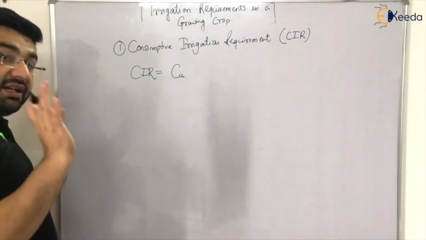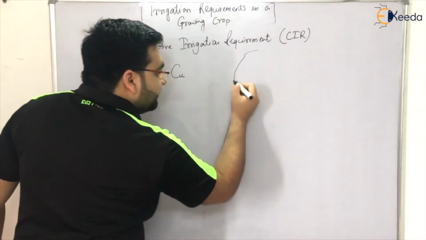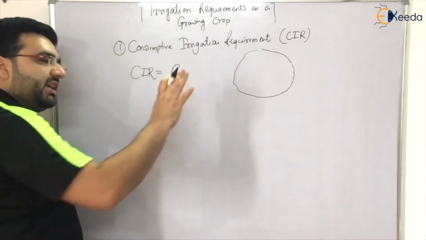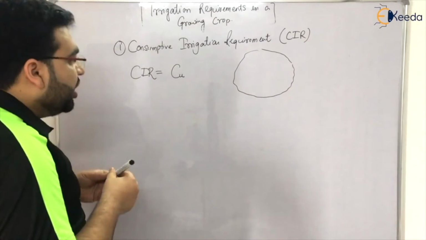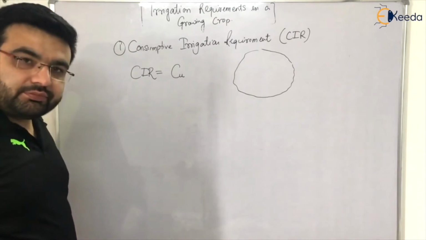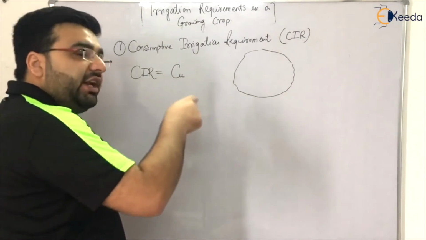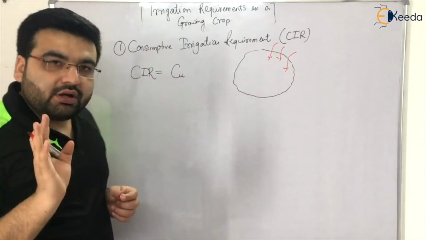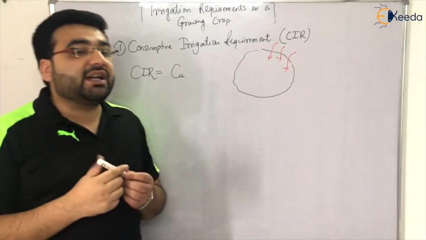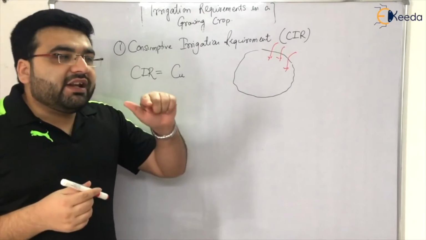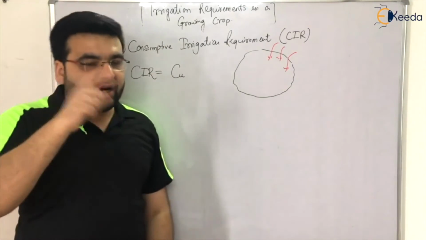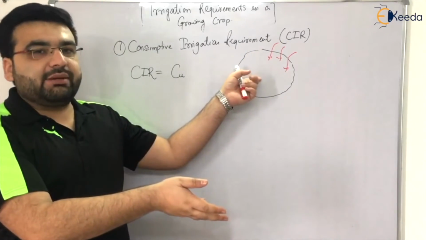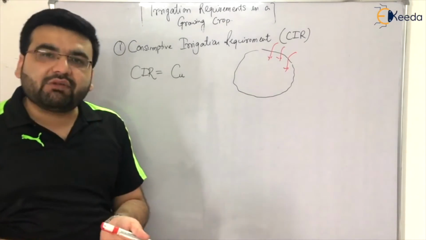Simple. So this much water you have to supply to meet the evapotranspiration requirement. But if in a particular field you also experience some rainfall, will your consumptive irrigation requirement be less or more? For example, earlier I needed to apply 10 centimeter of water, but due to effective rainfall I am already getting 5 centimeter of rainfall. So how much extra do I have to apply? Only 5 centimeter. Why waste water, right?